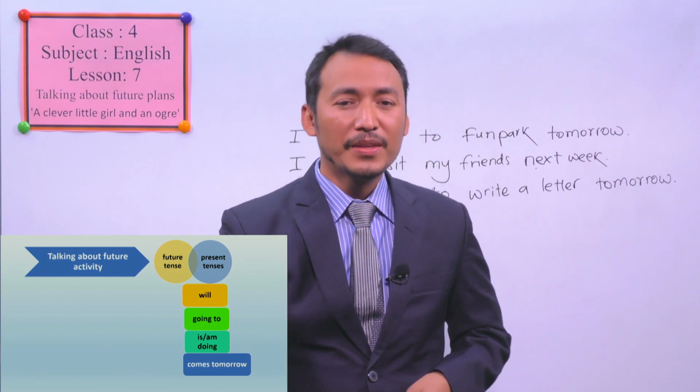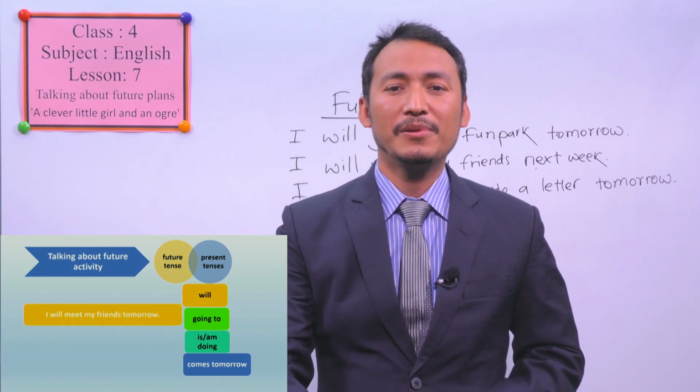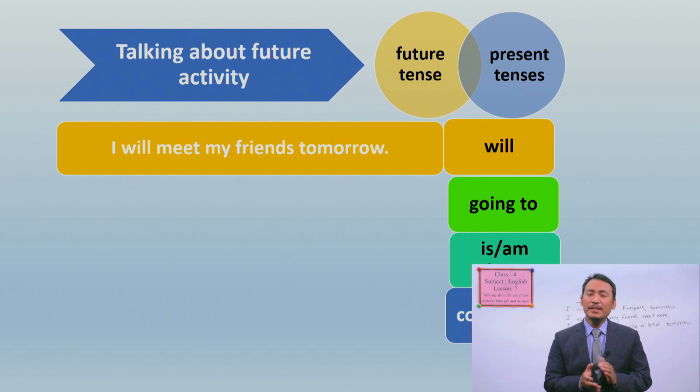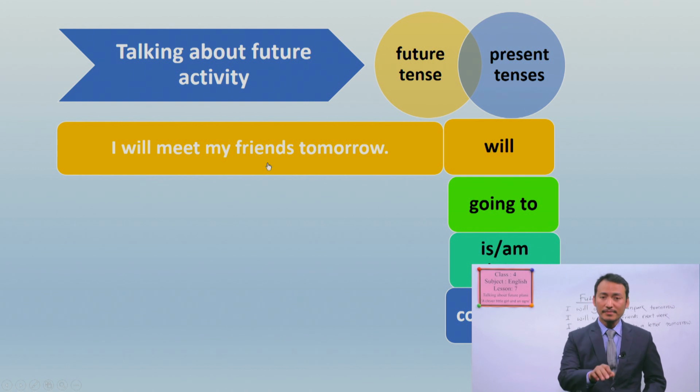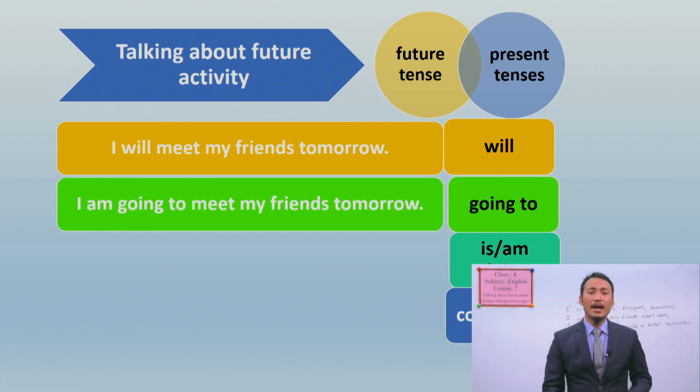All right, students? Let me show you some examples like, I will meet my friends tomorrow. Look here. Will plus verb infinitive here. I will meet my friends tomorrow. Again, tomorrow, next one. I am going to meet my friends tomorrow. You can say, instead of will meet, you can also say, I am going to meet. Okay, this is also again future tense.